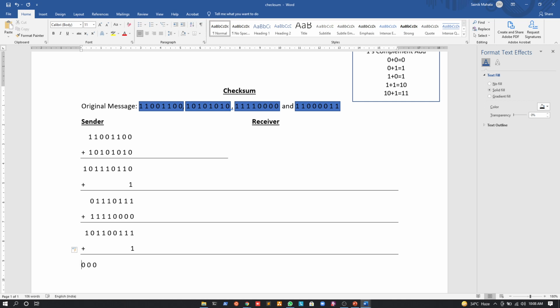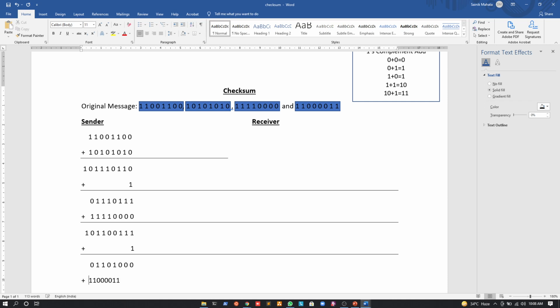Again we have a 0, so if we add the carry bit 1 to the 0, we will have a 1, right? And lastly everything will be the same, so it will be a 0, a 1, a 1, a 0, like this. Is it clear till this? Yes, sir. Okay. Now to this what we will add? We will add the last one, so that is 1 1 0 0 0 0 1 1.